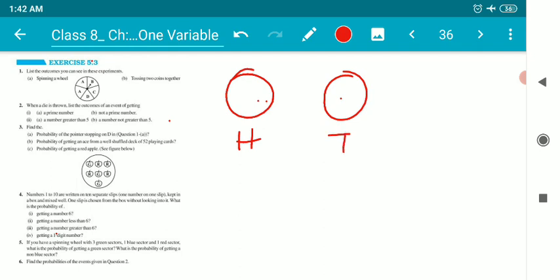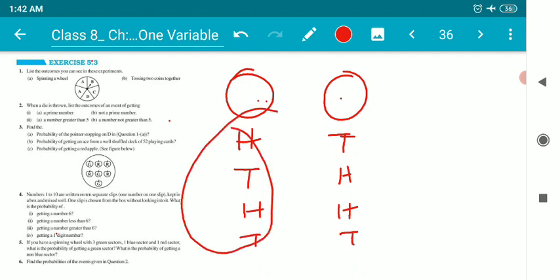First coin may land up tail, second one can land up head. Both the coins may land up head, both the coins may land up tail. These are the only situations two coins can give while we flip two coins together.